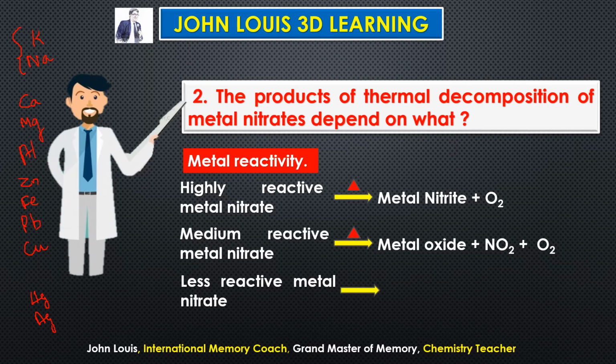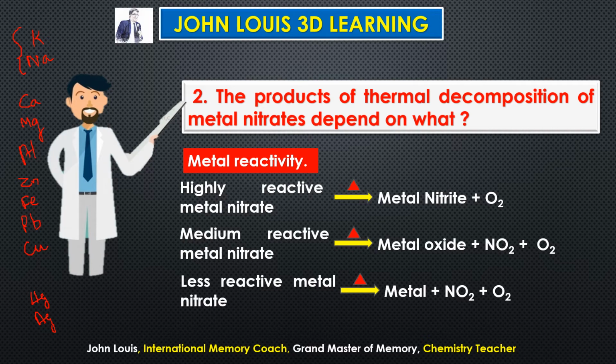When their nitrates are heated, we get metal plus nitrogen dioxide plus oxygen, because they are less reactive, so the metal will not combine with anything in the final product. Using this rule, we will be able to write any equation on our own. Equations need not be memorized.